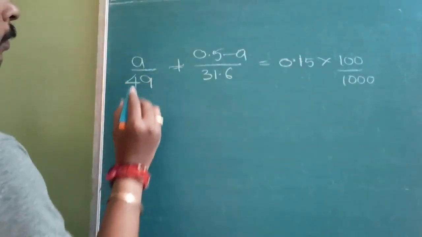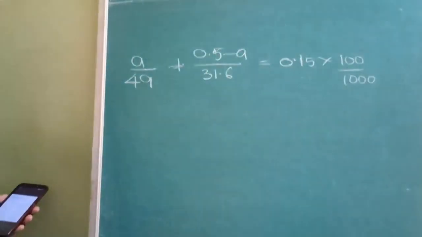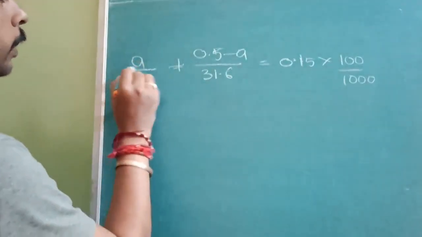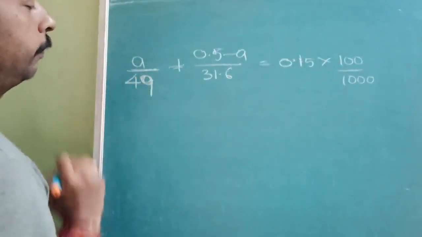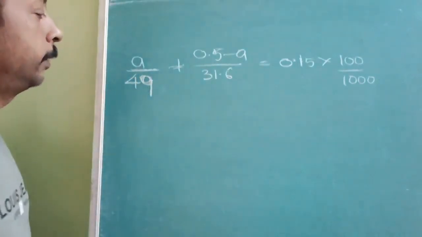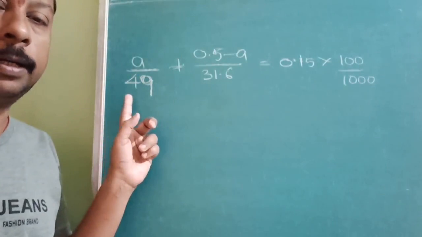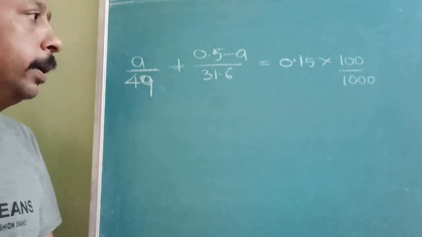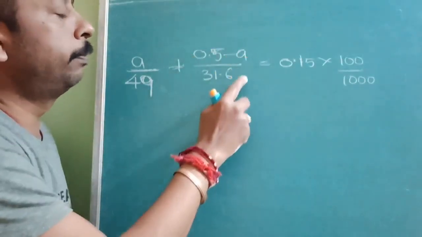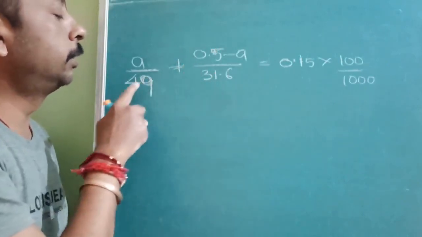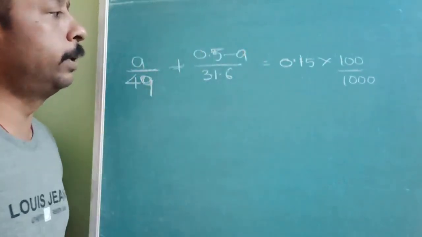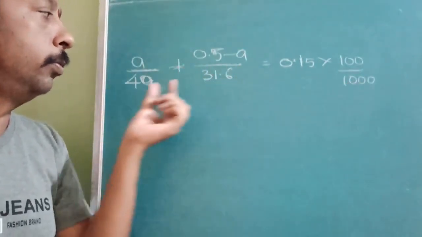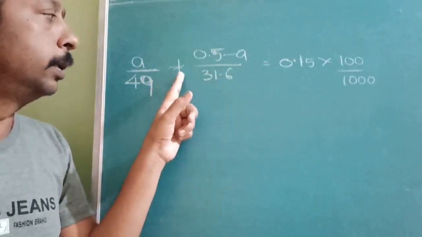We have taken one mass as A, another mass will be 0.5 minus A. Here the mass of K2Cr2O7 is A and its equivalent mass will be 49, molecular mass divided by 6. Then KMnO4 molecular mass divided by its equivalent factor gave 31.6, and that is its equivalent mass. Mass upon equivalent mass gives equivalents. Because it is a mixture, we are adding them with plus. This amount is used to neutralize both of them, that's why it is plus.